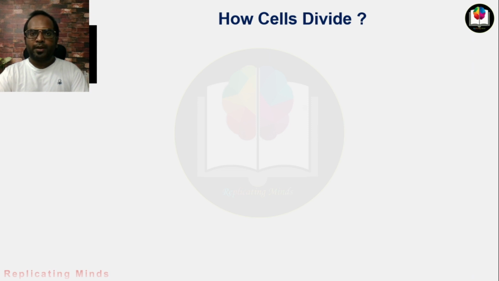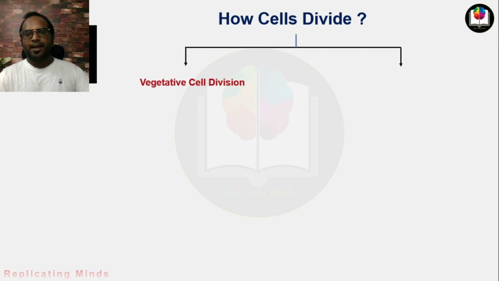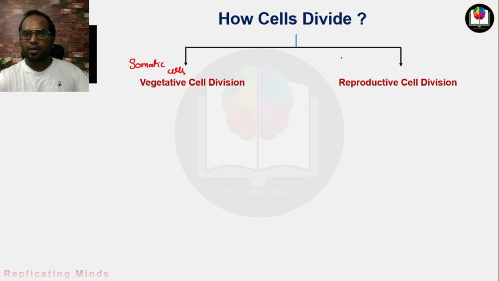You know that in our body there are mainly two types of cells. First is the vegetative cell and the second type is the reproductive cell. Vegetative cells are also known as somatic cells, and reproductive cells are also known as germ cells, right? Vegetative cell division takes place for the basic growth of our body, while reproductive cell division takes place for the reproduction process, to produce offspring. So remember the basic difference between these two types of cell division.